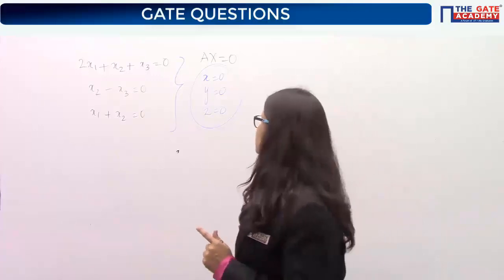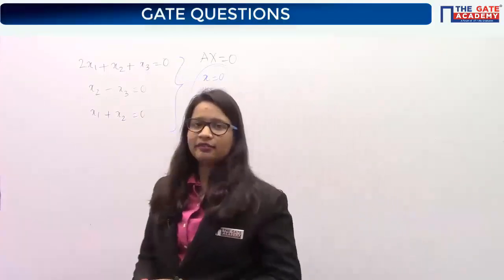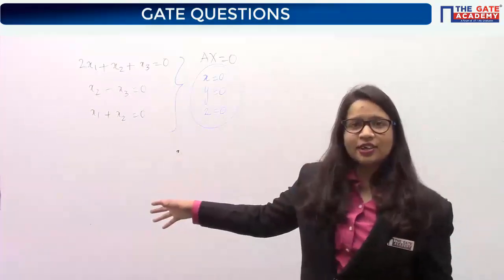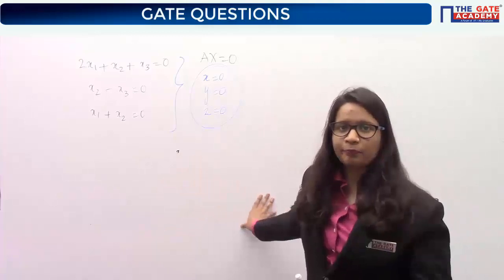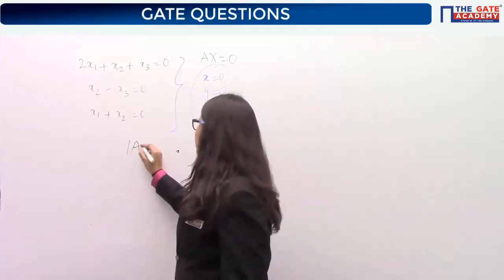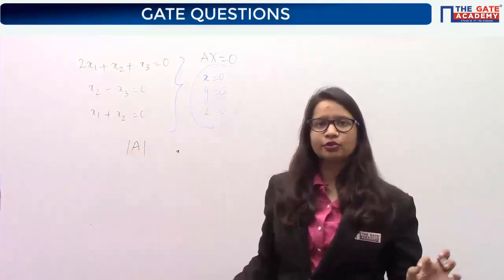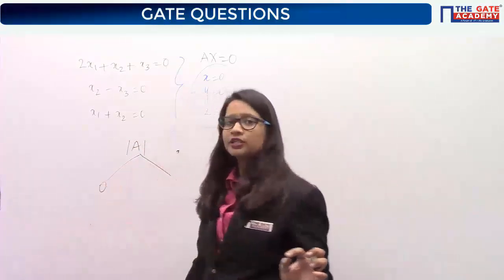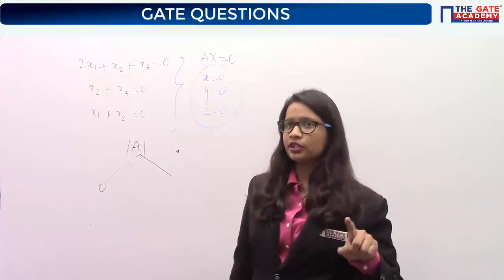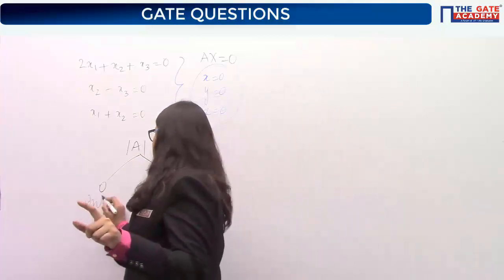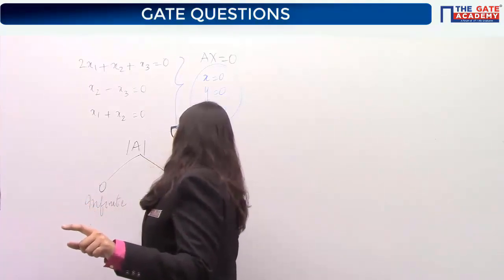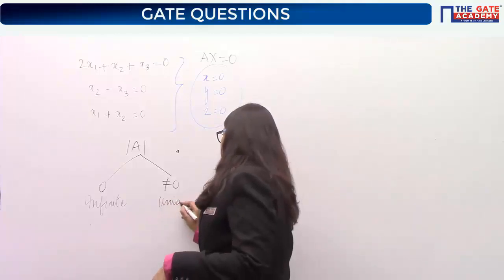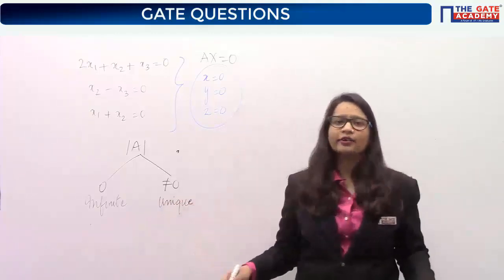Now this is a homogeneous system, and I'll tell you this system is a very cute one. Why cute? Because we need not solve for rank in this system. If you check the value of the determinant, that is enough to get you to the answer. As we saw yesterday, if the determinant comes out to be 0, then it is the case of infinite solutions, as you must have written in the chart. But if it is not 0, then it's the case of unique solution. So we will just find out the determinant.